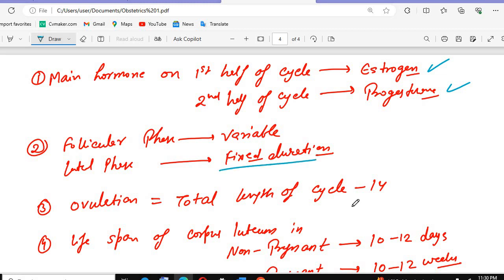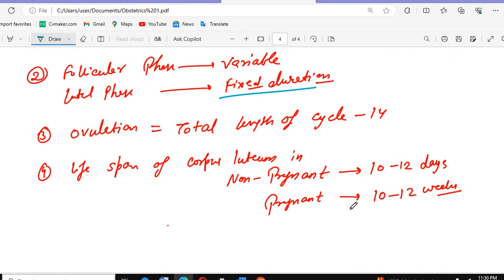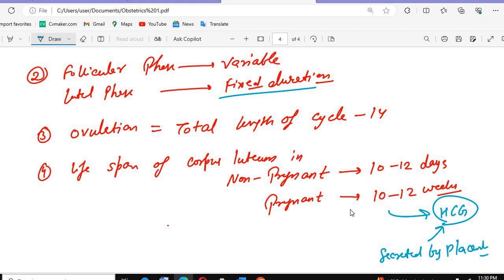This one we already did. Regarding the lifespan of the corpus luteum: in non-pregnant women it is 10 to 12 days, but in a pregnant lady it is 10 to 12 weeks. After that, these functions will be taken over by HCG, human chorionic gonadotropin, which is secreted by the placenta. Ovulation occurs due to LH, and some amount of FSH is also required.